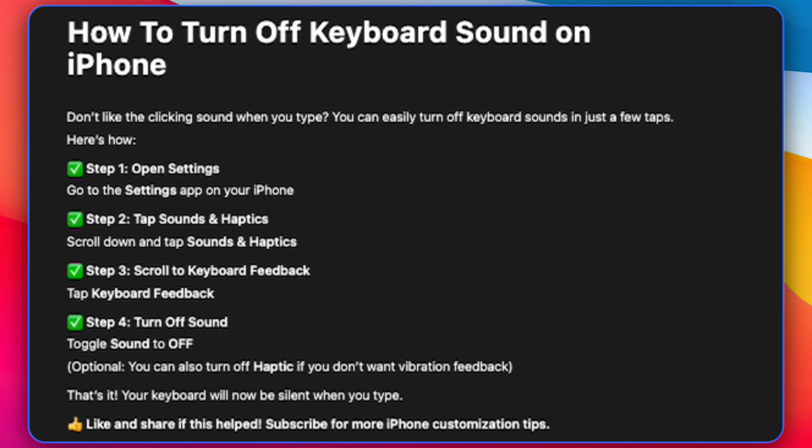Here's how. Step 1, open Settings. Go to the Settings app on your iPhone. Step 2, tap Sounds and Haptics. Scroll down and tap Sounds and Haptics.